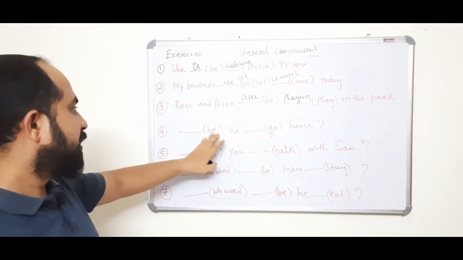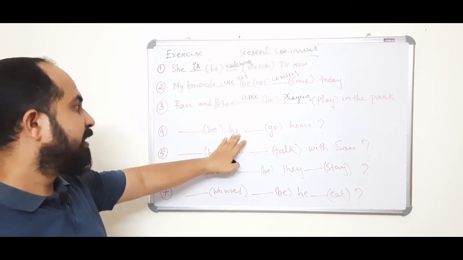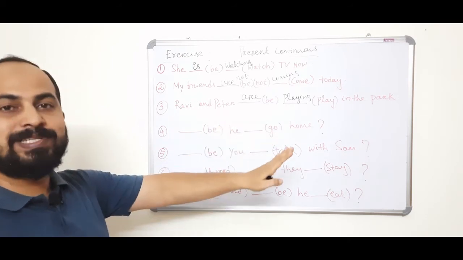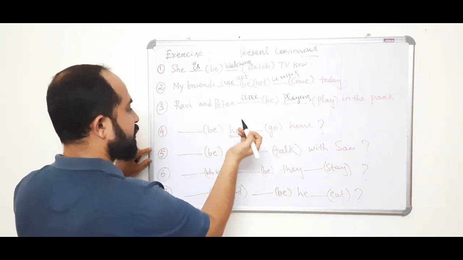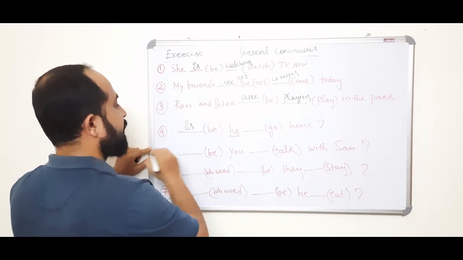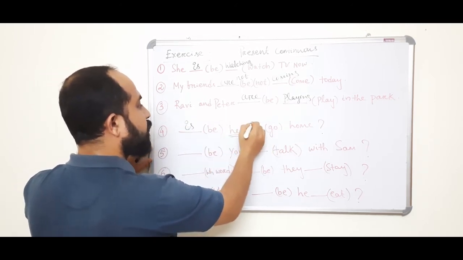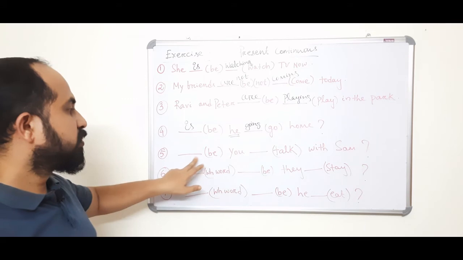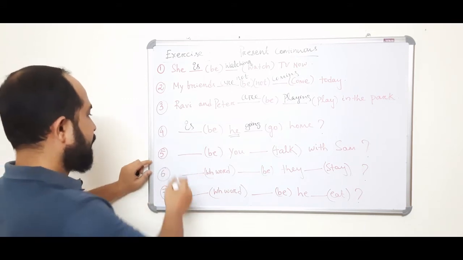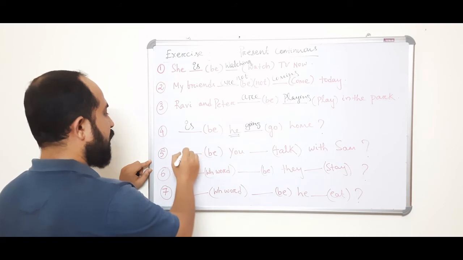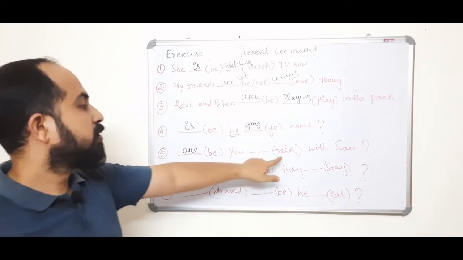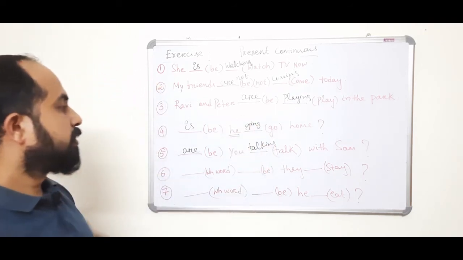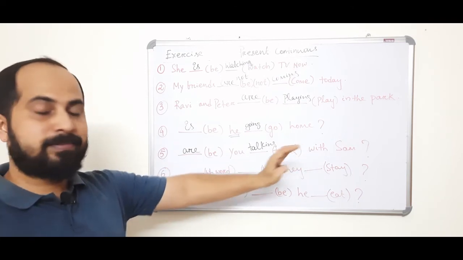Number 4, dash be. Subject is he, third person singular, go home. It's a yes or no question, so for he I have to use is. Is he going home? Number 5, second person you. The verb agreement is are. Are you talking with Sam?